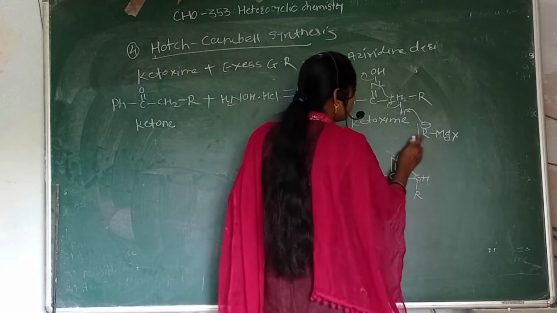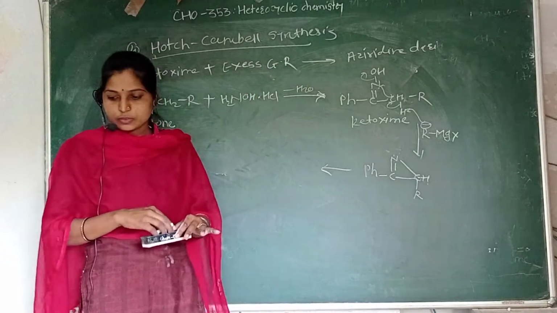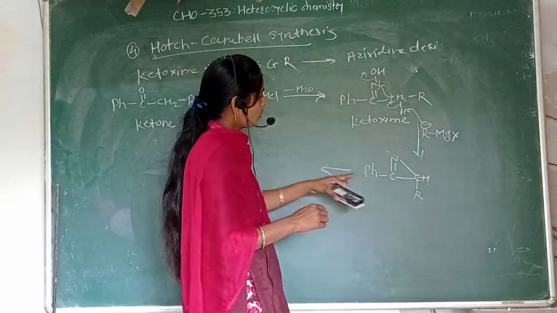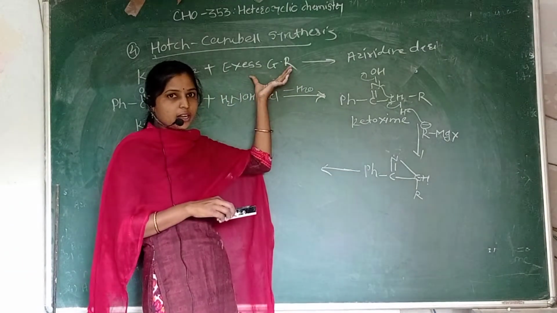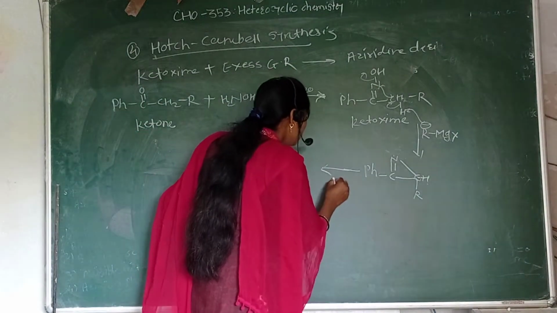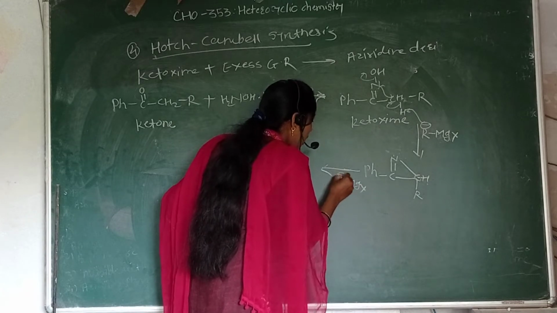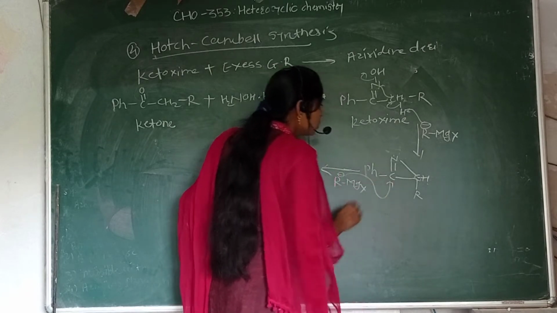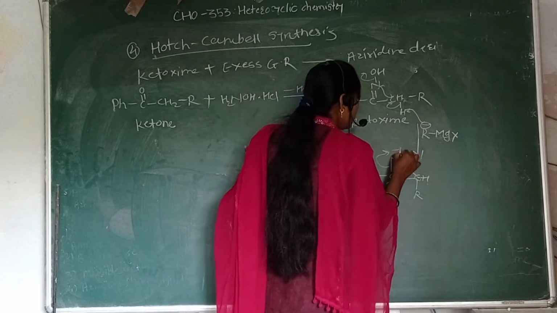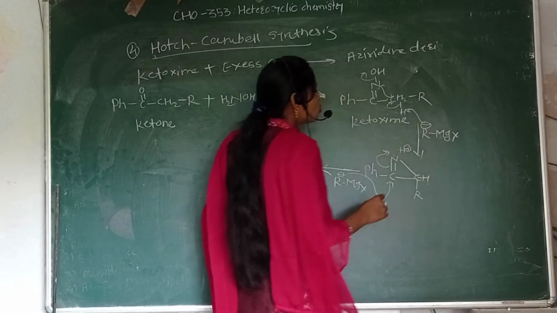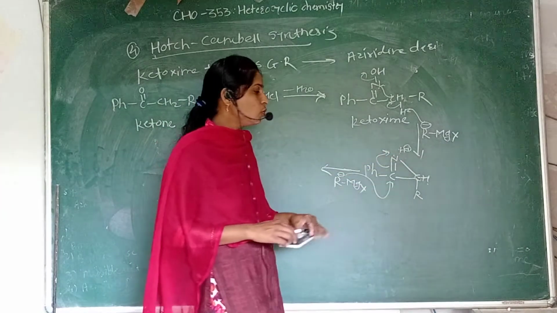Okay, in the next step, again we have to take excess Grignard's reagent. The second time we use Grignard's reagent R minus. At that time this R minus attacks on this carbon, this bond shifts on this nitrogen, and this picks up the hydrogen from the solution. So this nitrogen abstracts the proton from the solution.